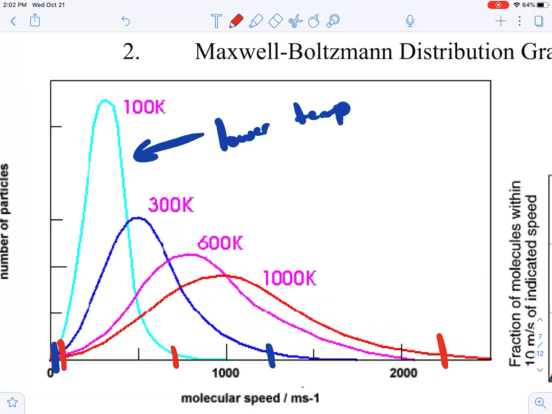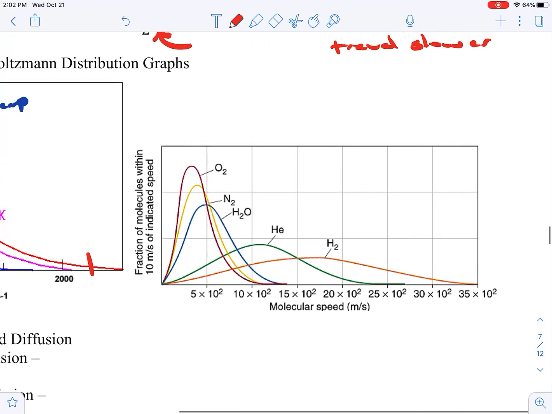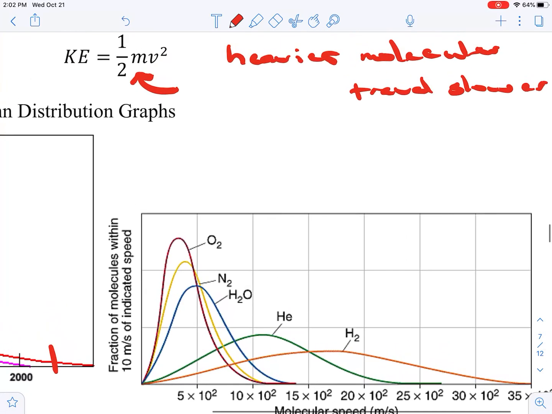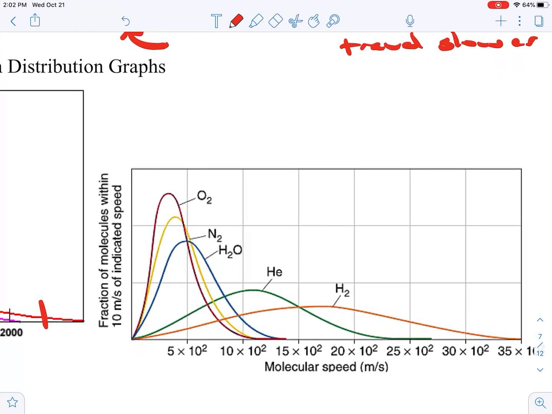Now, if we look at the graph over here with different gases, this relates to the formula up here. Hydrogen has a higher range of speeds, and its peak is maybe right in here somewhere. On average it's going to be moving faster.